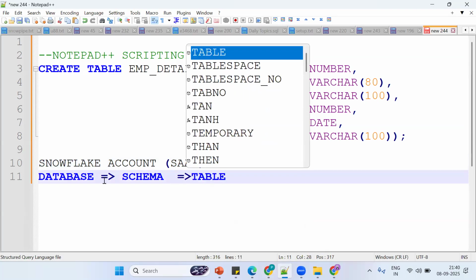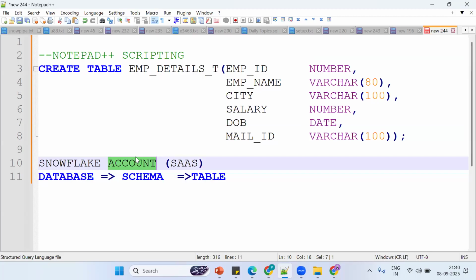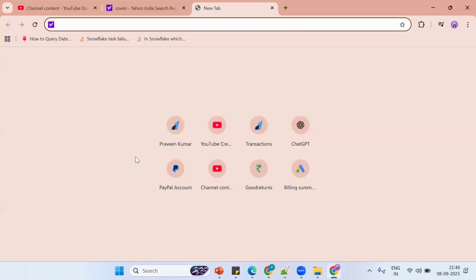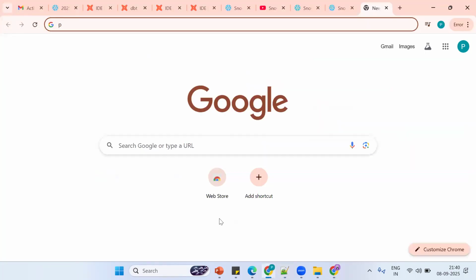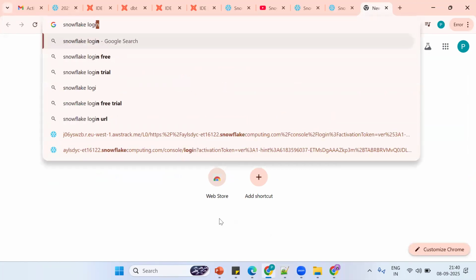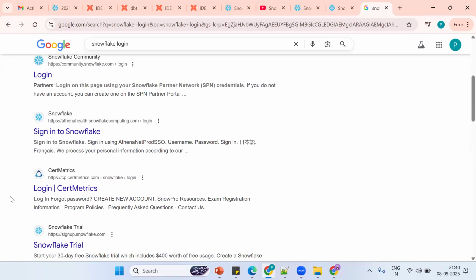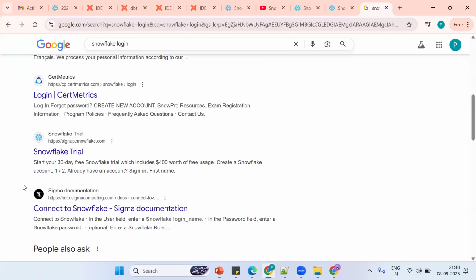If I want to create a table, I require a database and a schema. Before database and schema, what is required? We should have a Snowflake account. Snowflake account is a SaaS model. Let me open the same thing. Try to search for Snowflake login. See, Snowflake free trial account. See free trial, okay, so we can get it.